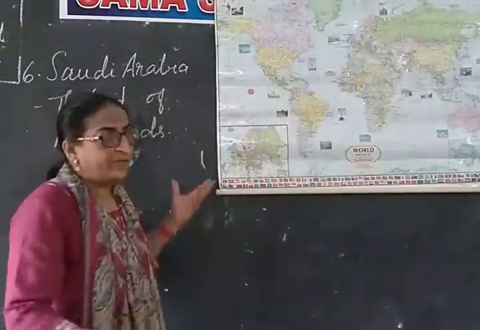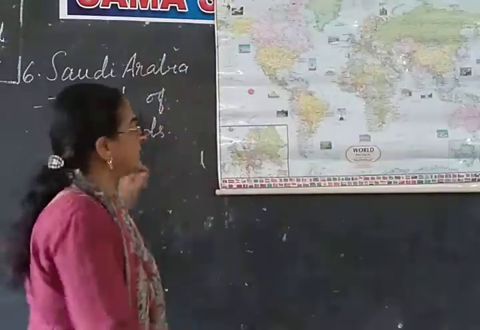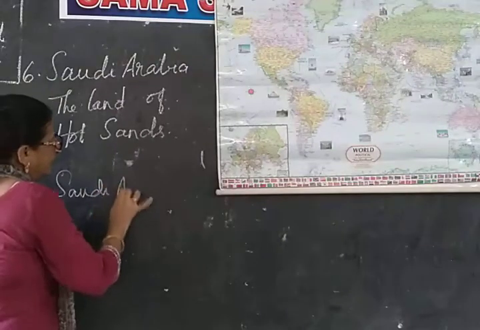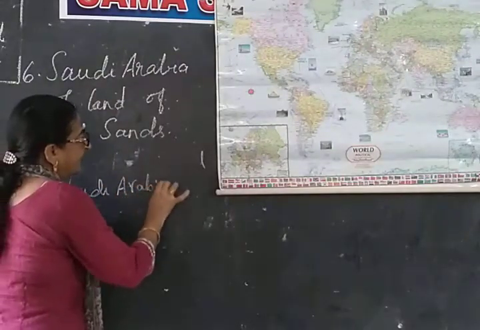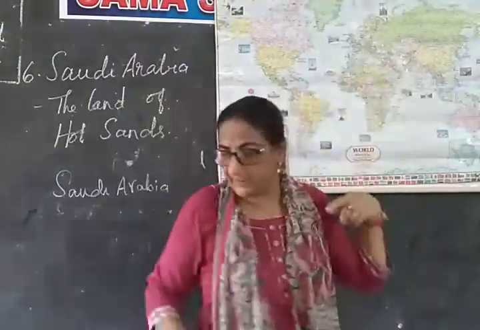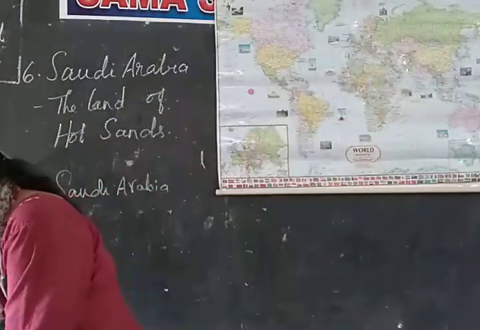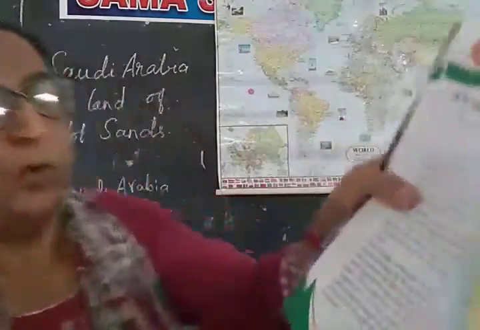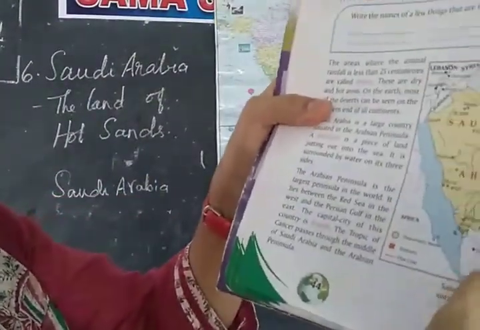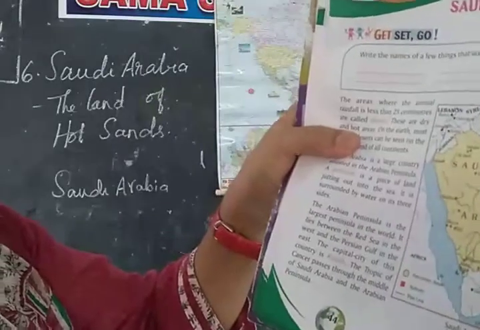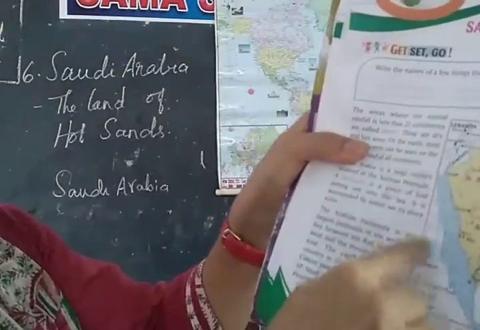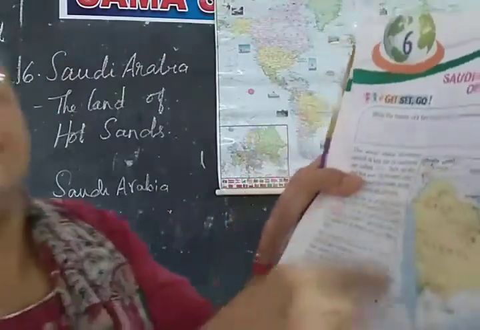Now we are learning about Saudi Arabia. Saudi Arabia is a large country in the Arabian Peninsula. This whole thing is the Arabian Peninsula. You see this one? Not only Saudi Arabia, we have Yemen, Oman, UAE, Kuwait, Jordan, all these come under the Arabian Peninsula.